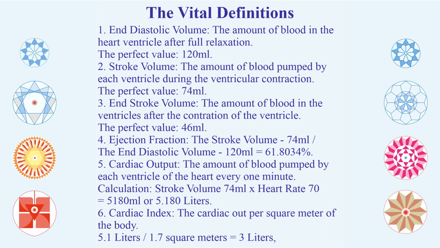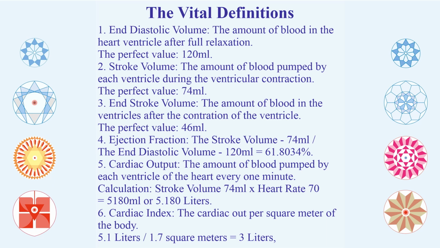Second concept which comes to my mind is called stroke volume, amount of blood pumped by each ventricle during the ventricular contraction. Perfect value is 74 ml. Third concept is end systolic volume, amount of blood in the ventricle after the contraction of the ventricle. When the ventricle pushes all the blood out whatever it can, the remaining will be 46, and that is equivalent to pulse pressure, and diastolic blood pressure is 74. So diastolic blood pressure is 74 millimeter of mercury and stroke volume is 74 ml of blood.